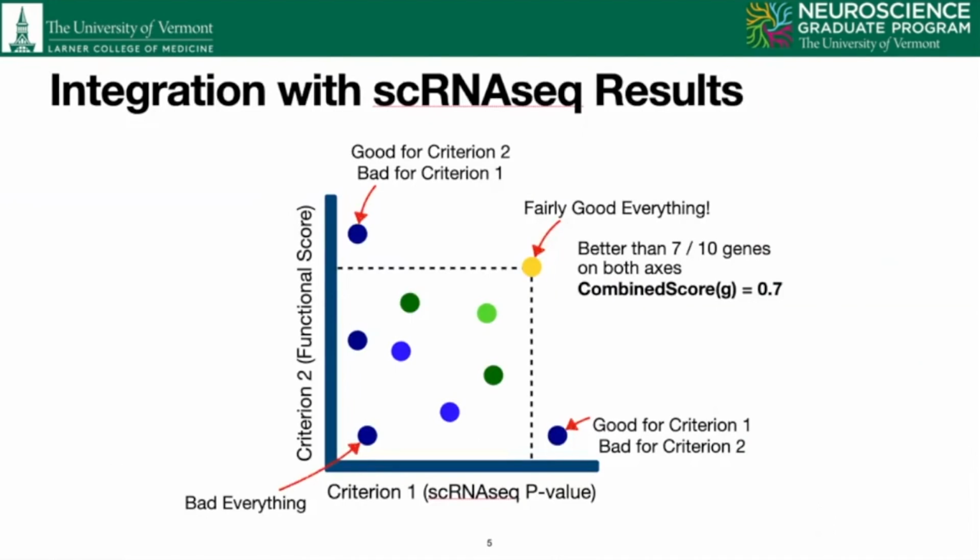Next, we wanted to examine which of our functional candidates also had differential expression in early AD pathology. To do this, we used the joint cumulative distribution function. The joint CDF takes two or more criteria and calculates a score based on a gene's performance on both axes. So this gene in yellow would have the best score because it does better than 7 out of 10 genes on both criteria, whereas this gene only does better than one other gene on both criteria, so it would get a score of 1.